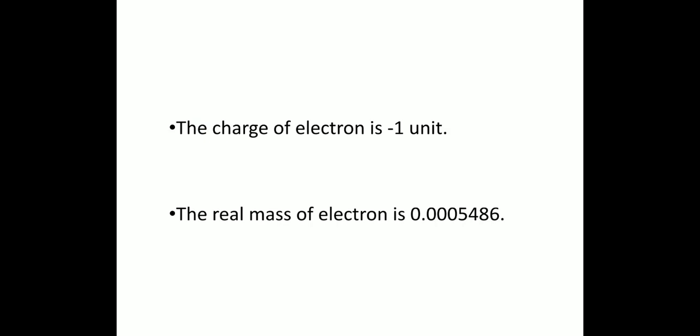The ratio of charge to mass is called specific charge. This value is 1.76 × 10^11. This value is constant and independent of the gas or cathodic metal used in the discharge tube.